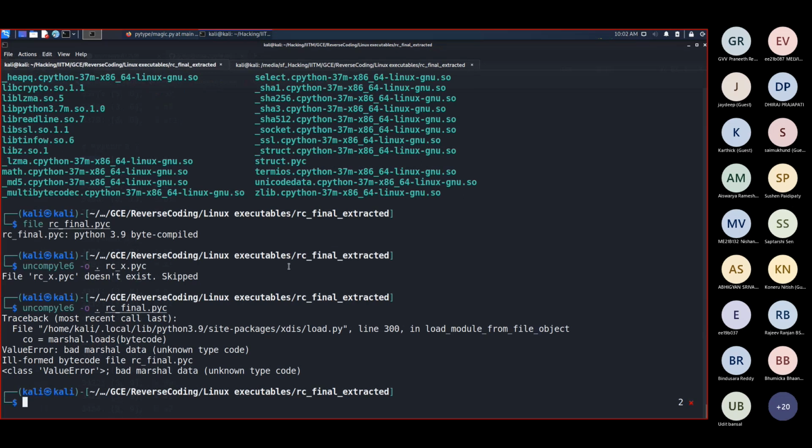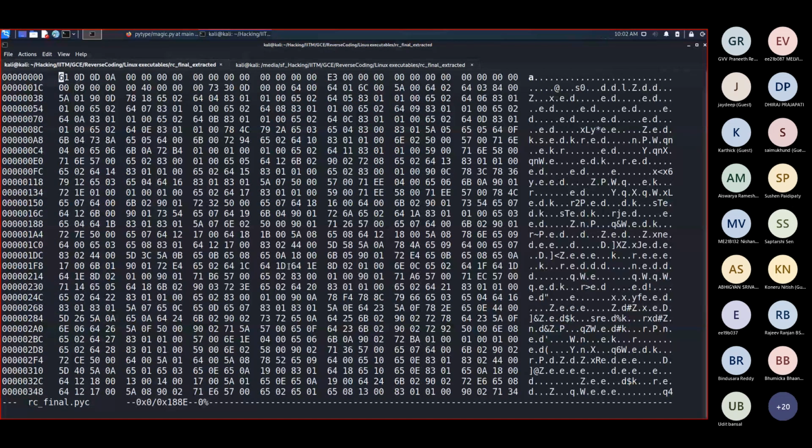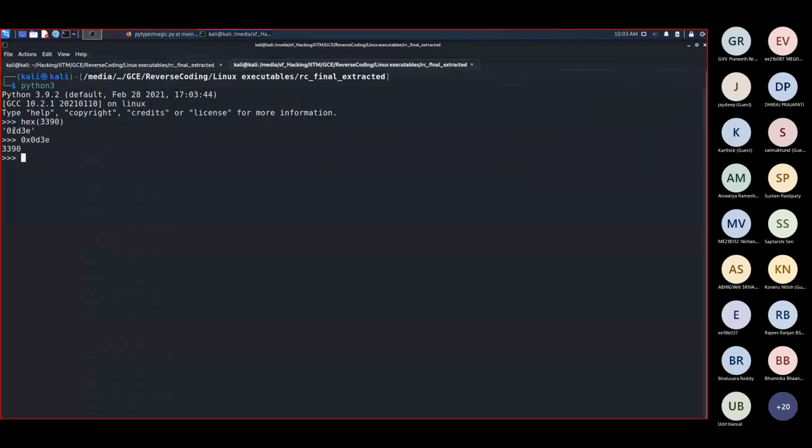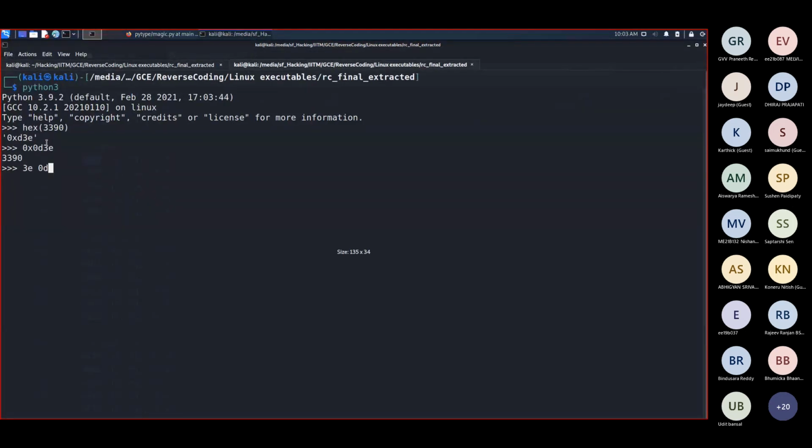So now let's check this hex of the file, right? We are again here. The file has 0d61, right? This is again little endian. I told you about little endian. Little endian means that the file format is such that the second byte comes before the first byte. So 0d3 would be written as 3 and 0d, right? This is what little endian means. But in this case, we have 61 and 0d, which is not what we expected.